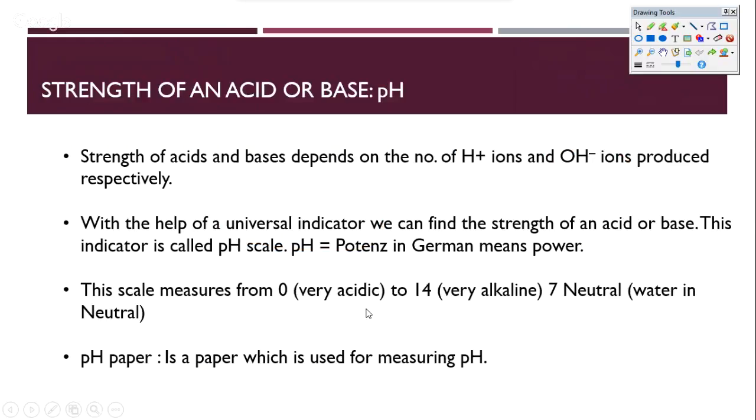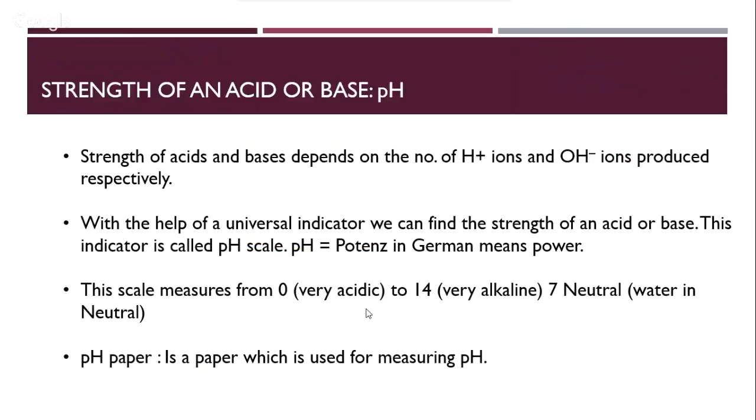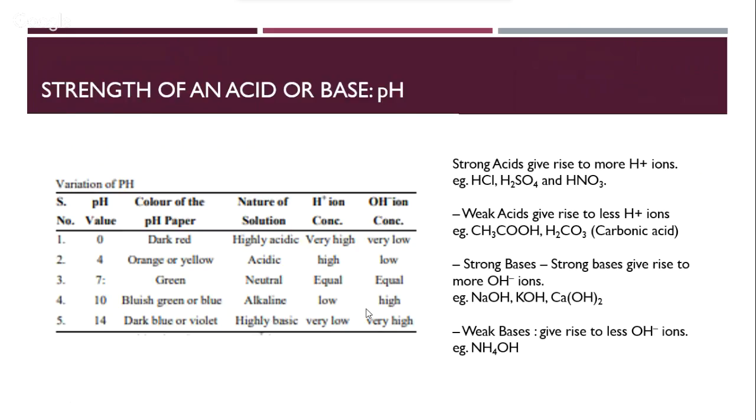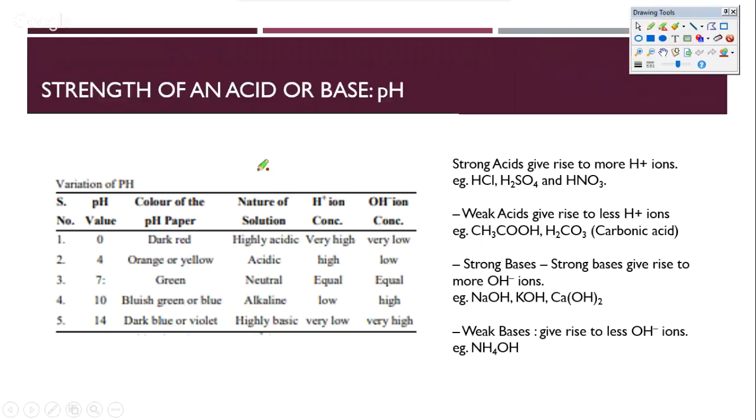Now let's look at the strength in some more detail. Here is the coloration of a pH paper. The pH paper gives dark red if it is absolutely acidic, and the coloration changes to dark blue or violet as it becomes absolutely basic, which is 14.